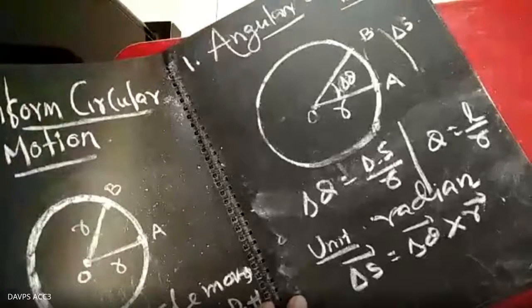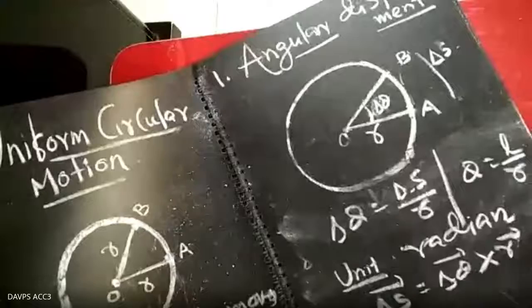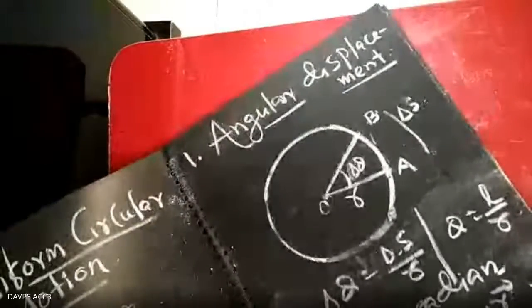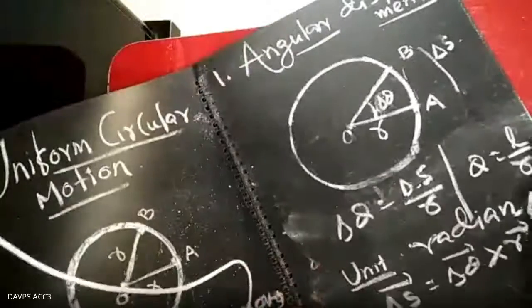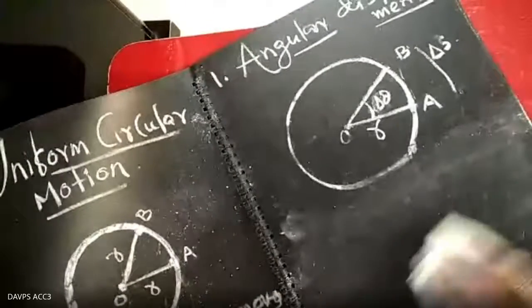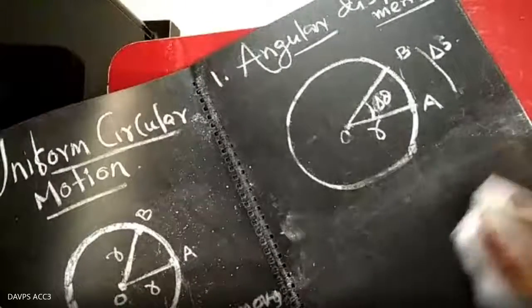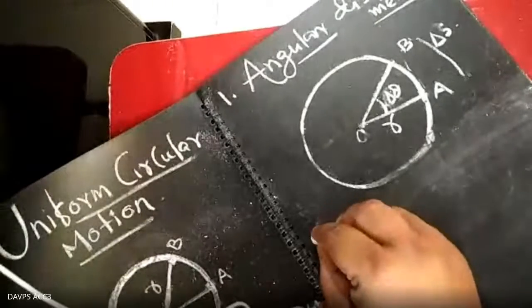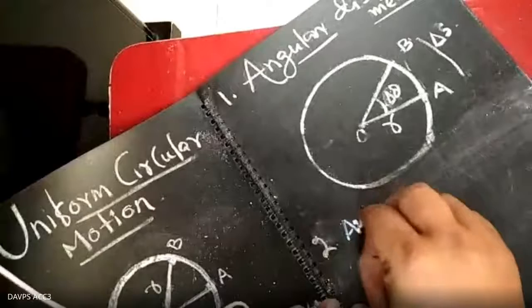Yes, sir. Another is the angular velocity. What is angular velocity? Number 2 is the angular velocity.